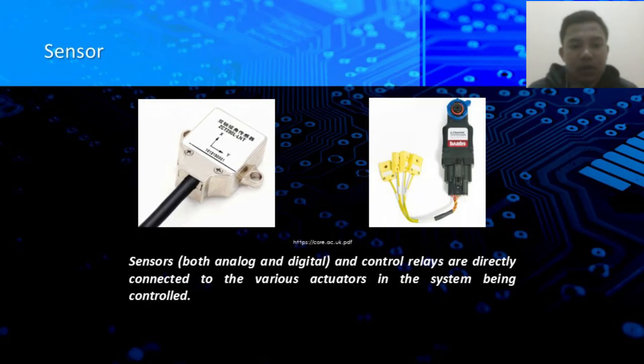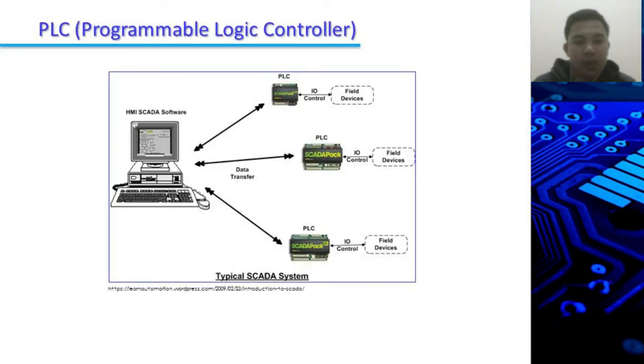Sensor. Sensors are both analog and digital, and the control relays are directly connected to the various actuators in the system being controlled. PLC, or Programmable Logic Controller, is a logic controller that can be programmed according to our needs.